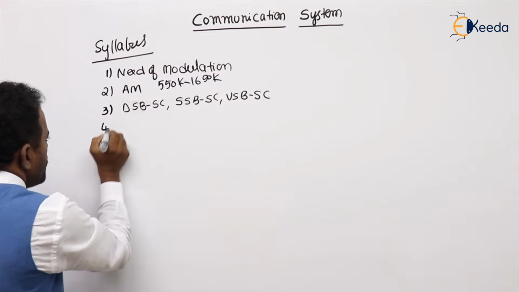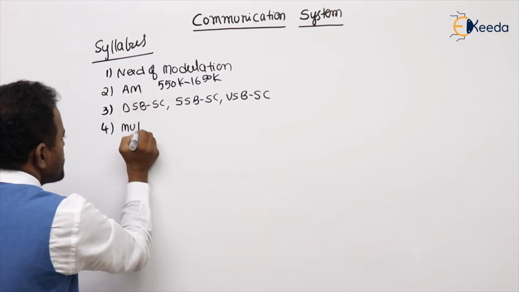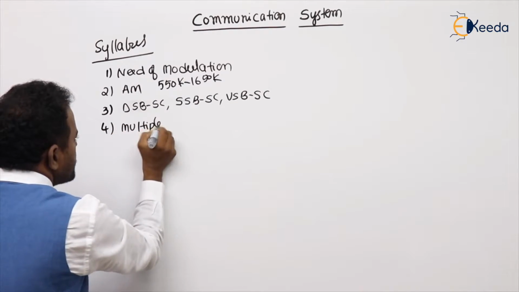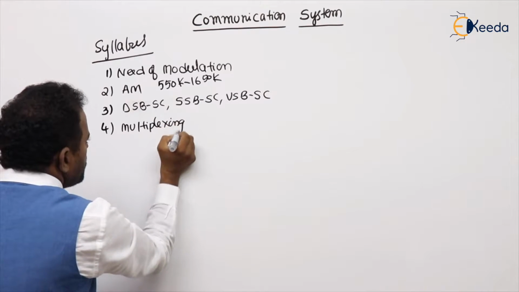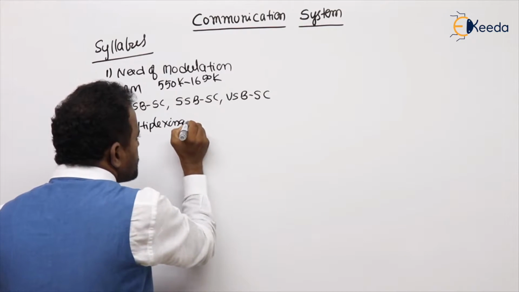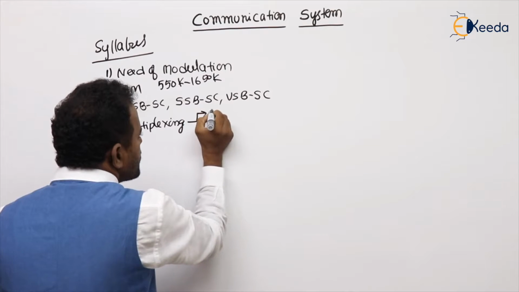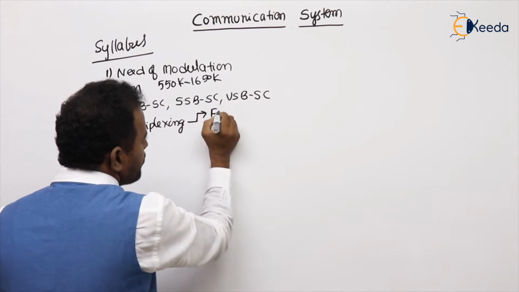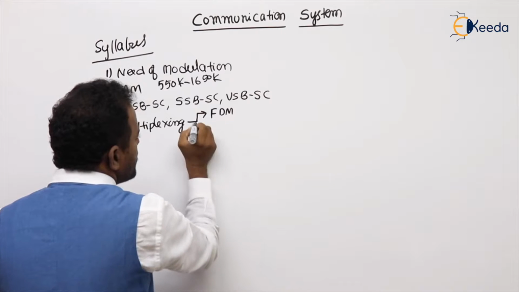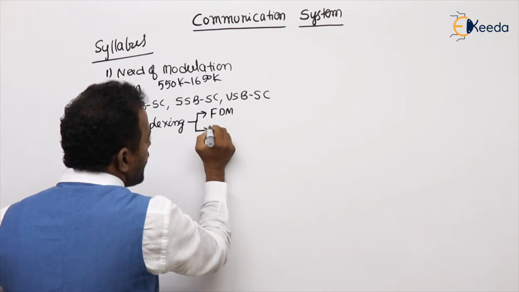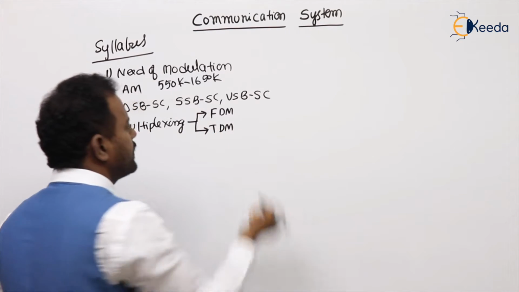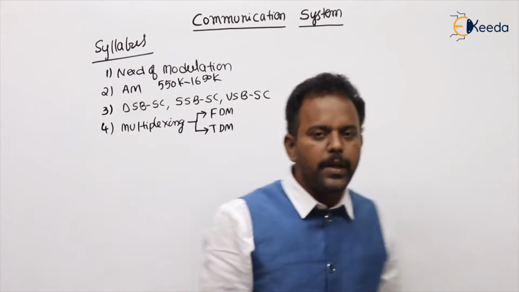Once you understand those things, next we will discuss multiplexing techniques. Especially for continuous time signals, we have frequency division multiplexing. For digital signals, we have time division multiplexing. What is multiplexing, sir?